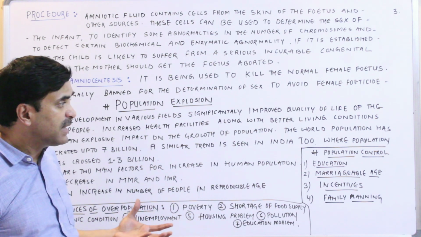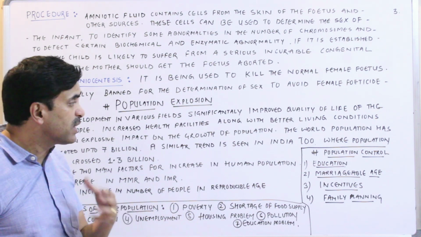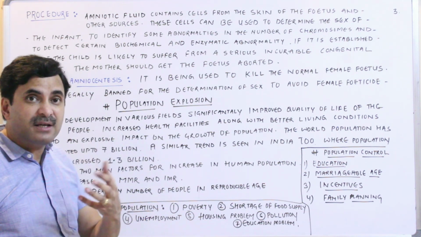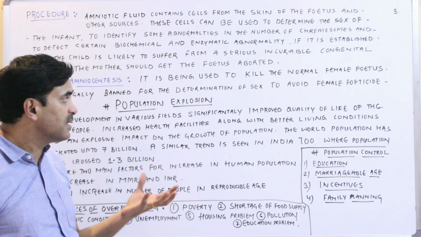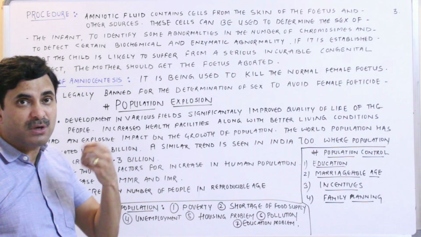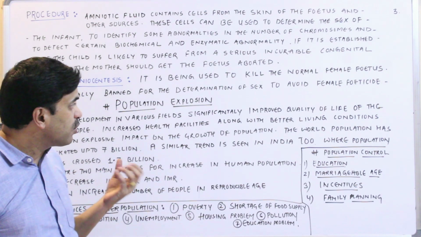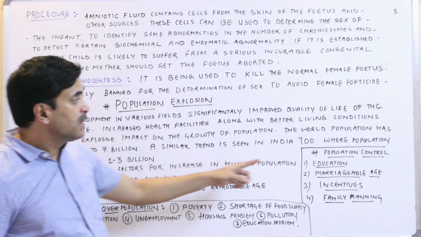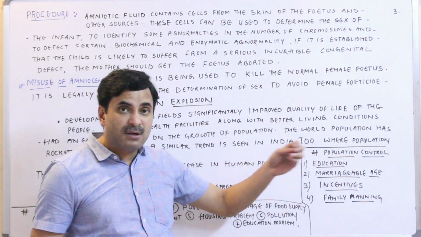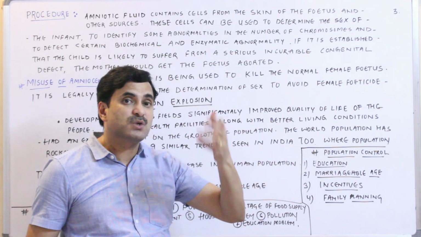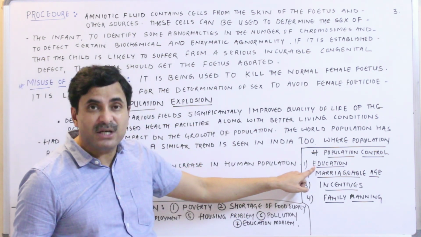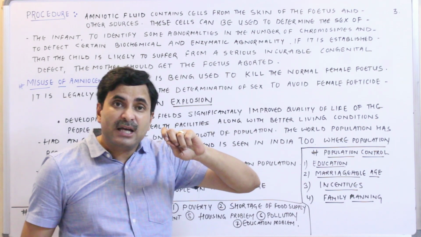Now the government has decided to control this overpopulation. Government is trying its level best, but still, world over and particularly in India, we are not able to control this population explosion. To control the population, the government has used certain measures. Number one is education.